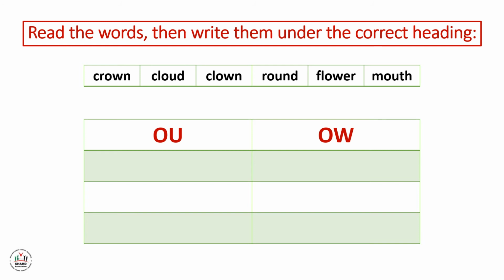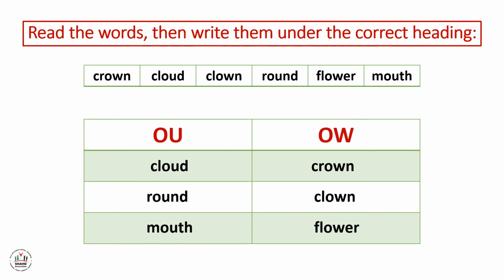The first word, crown. Excellent, under OW. The second one, cloud. Excellent, under OU. Clown, under OW. Round, excellent, under OU. Flower, under OW. And the last one, mouth, under OU.